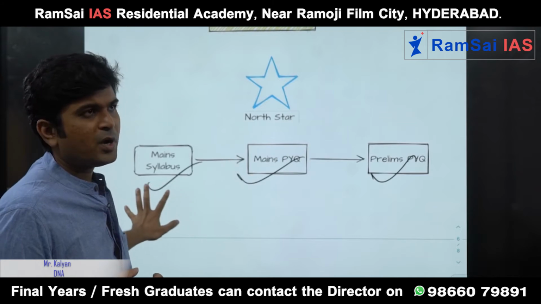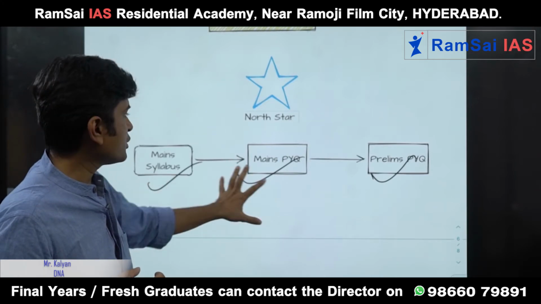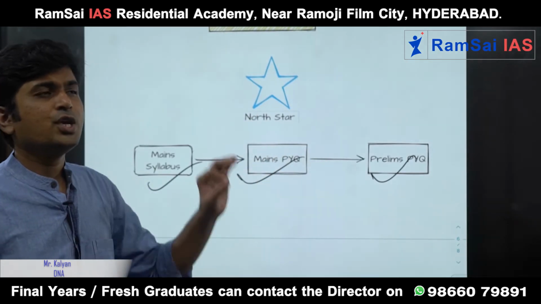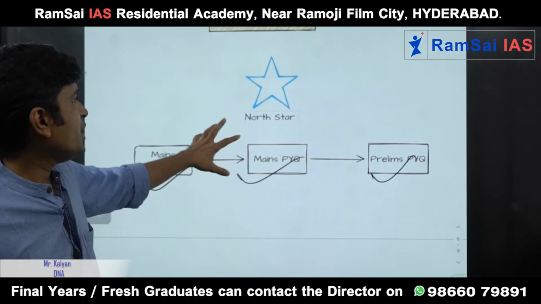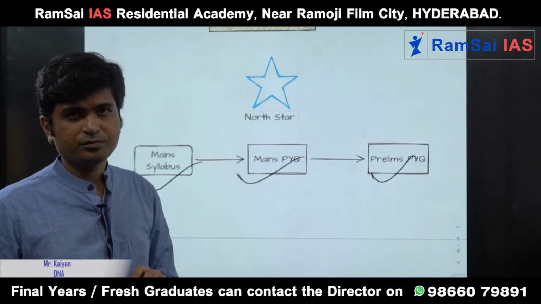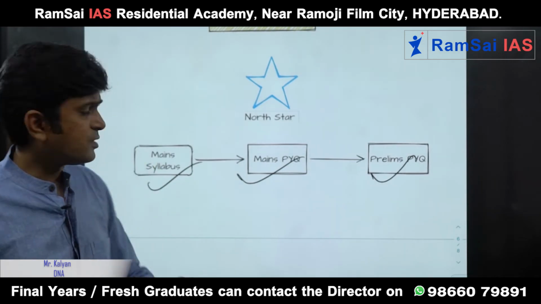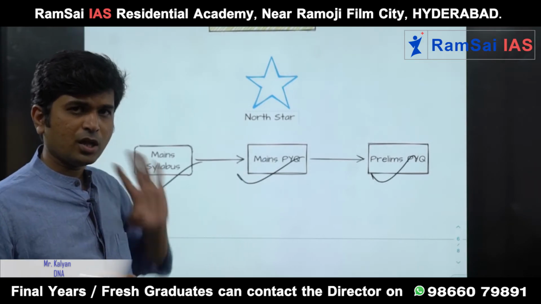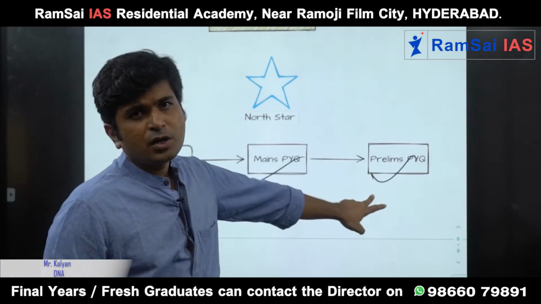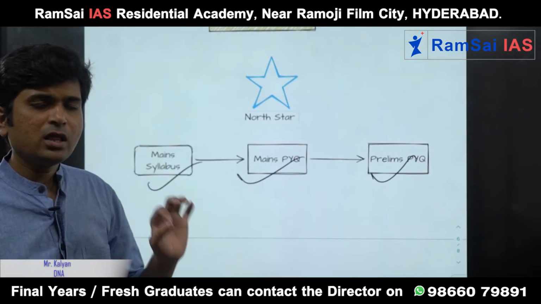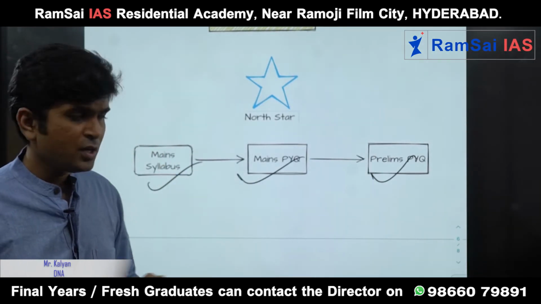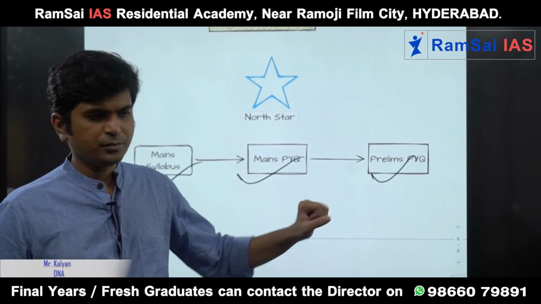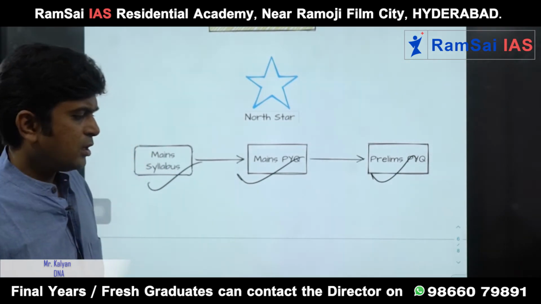Like this, if you mug up previous year questions of mains and prelims from last 10 years, you will be easily able to filter out 90% of the syllabus. So please keep in mind, from 2013 onwards, you should know each and every mains question in all the 4 GS papers, and 2013 to 2020, all the previous questions of the prelims. If you know these two things, newspaper reading will become very, very easy, right?